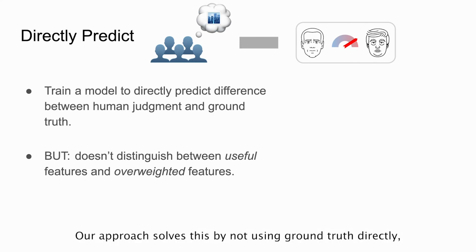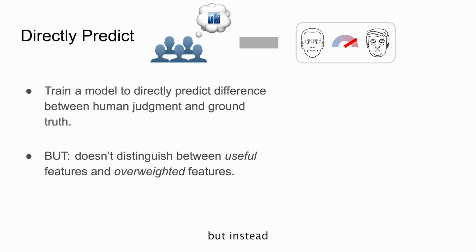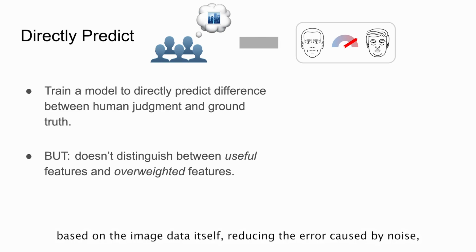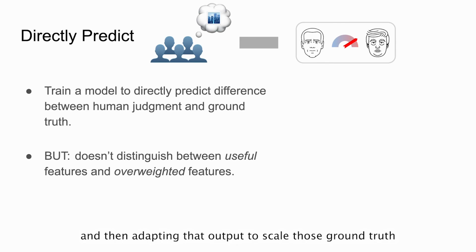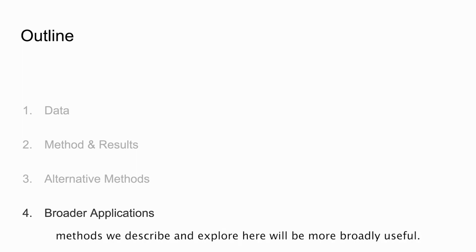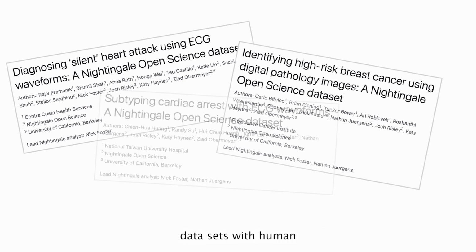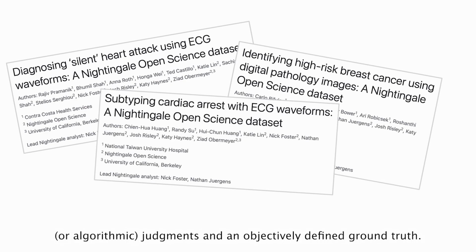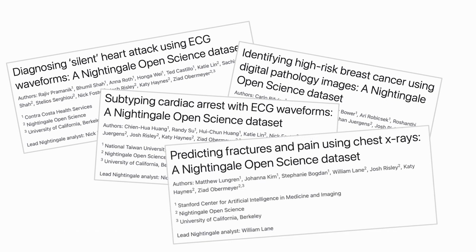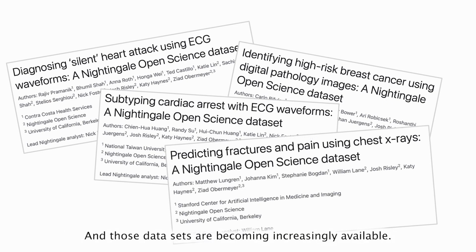Our approach solves this by not using ground truth directly, but instead using probabilities based on the image data itself, reducing the error caused by noise, and then adapting that output to scale those ground truth probabilities to the human probability range. We hope the methods we describe and explore here will be more broadly useful. You can follow our playbook on other image or non-image datasets with human or algorithmic judgments and an objectively defined ground truth, and those datasets are becoming increasingly available.